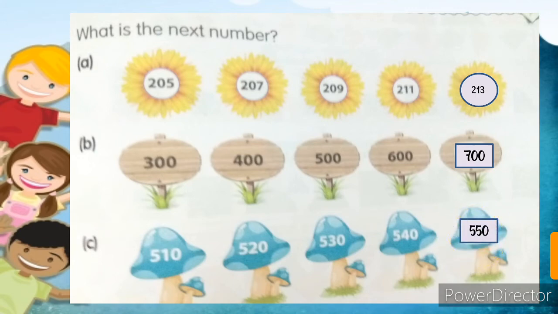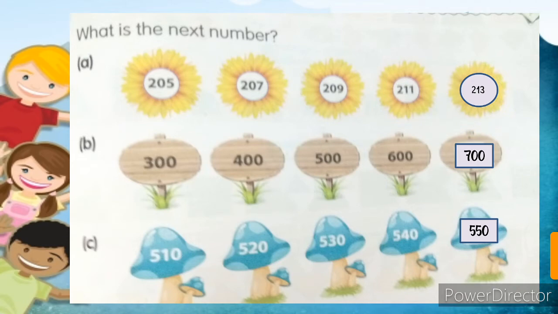So dear students, in this we skip a number and then move forward. Again skip one number, move forward. Skip one number and move forward. We will get the answer.